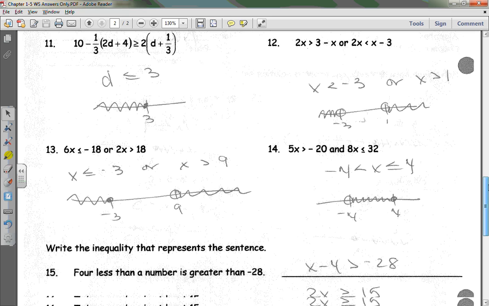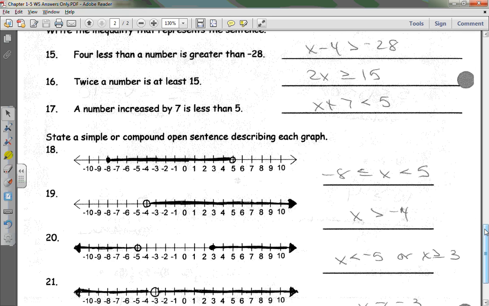Okay. For 15 through the rest, please do not write them down if you got them wrong. Just mark them wrong because these are the answers and there was no work required for them. Do we understand what I just said? So please just mark them wrong because you're not going to learn anything from getting the correct answer and not understanding how you got it. Do we all understand that?